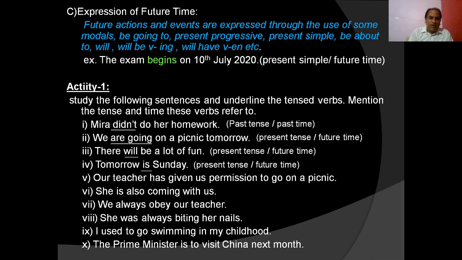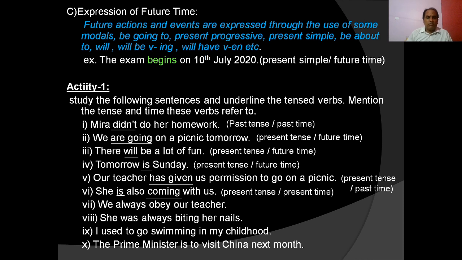Our teacher has given us permission to go on a picnic. Has given is the present perfect tense for past time. She is coming with us. Is coming is the present progressive tense, for present time. We always obey our teacher. Obey stands for the present simple tense, present tense for present time. She was always biting her nails. Was biting, past tense, past time.